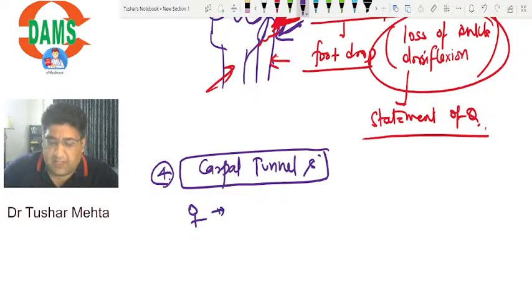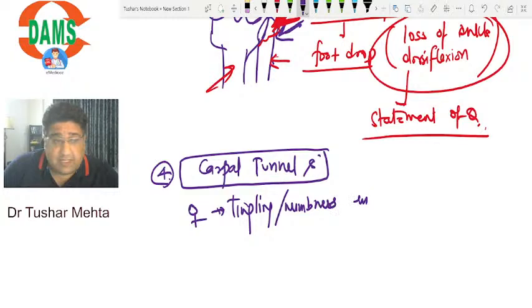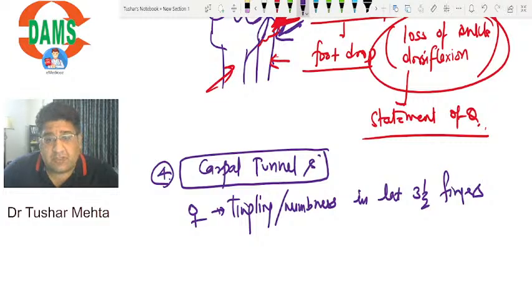There's a female who has tingling and numbness in the lateral 3.5 fingers. Yes, so Durkin's test was mentioned in the question.